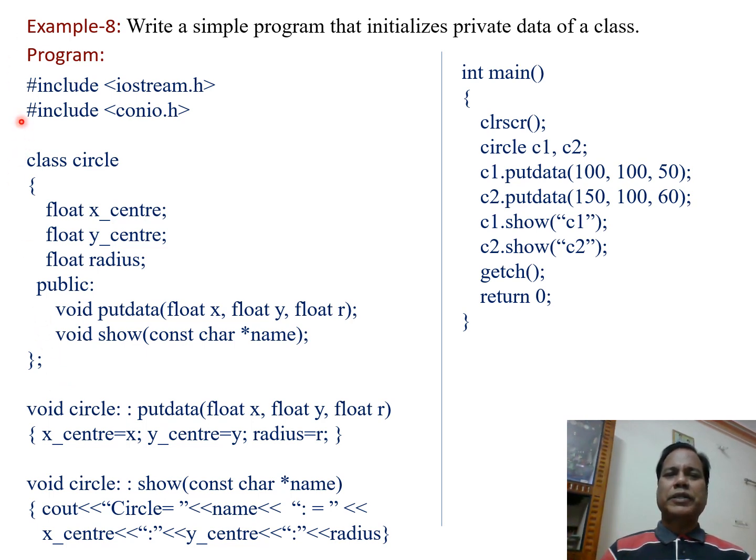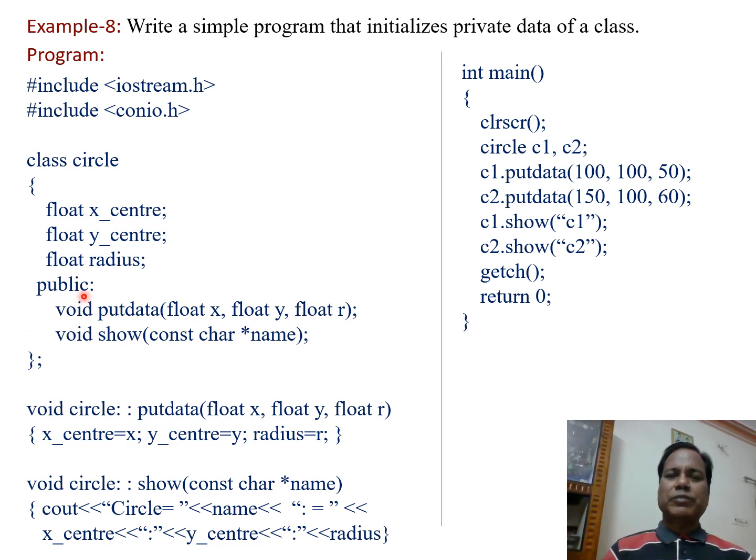In this program, the initial two statements include the iostream.h and conio.h header files in our source code. Then a class circle is declared. In this circle, the member variables are x center, y center and radius, which are of float type. Here the access specifier is not written. It means that the default access specifier, private, applies. Then public colon.